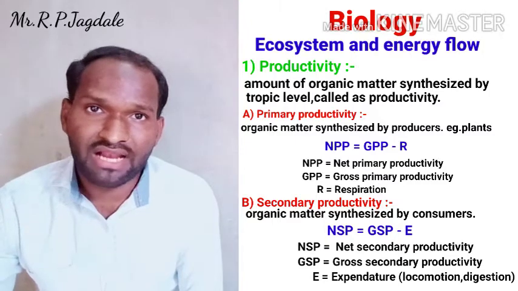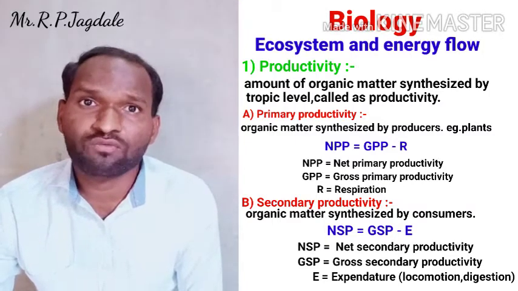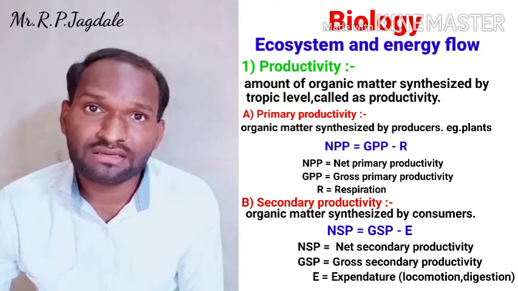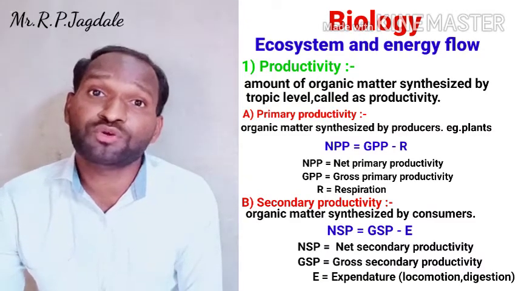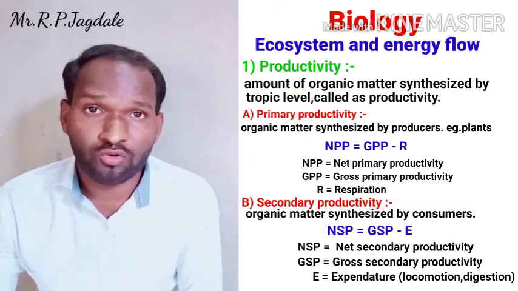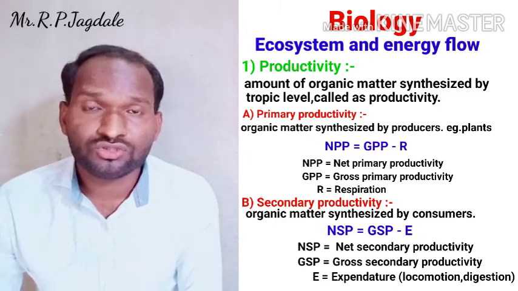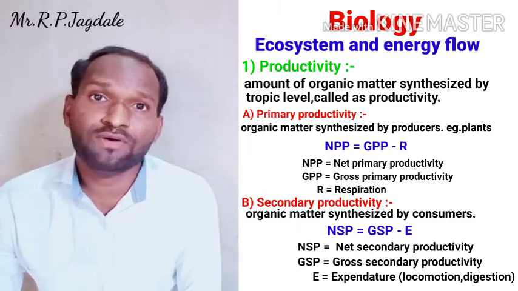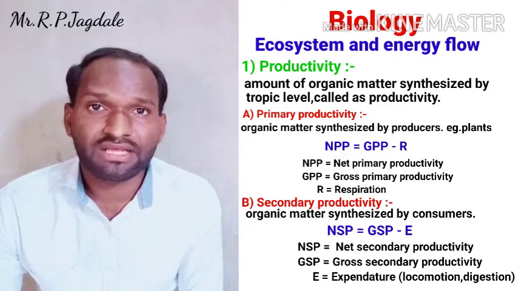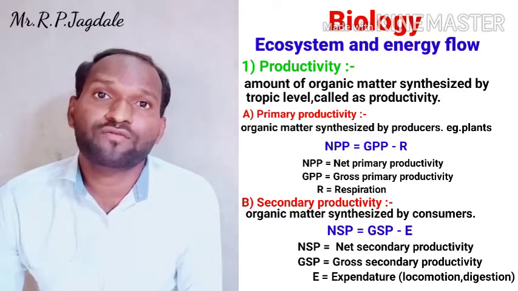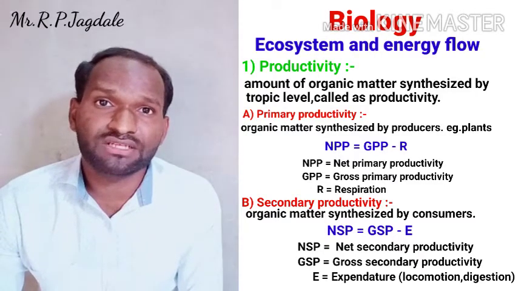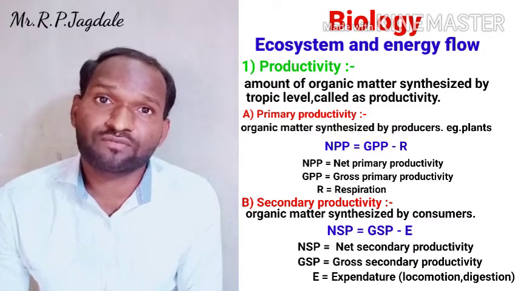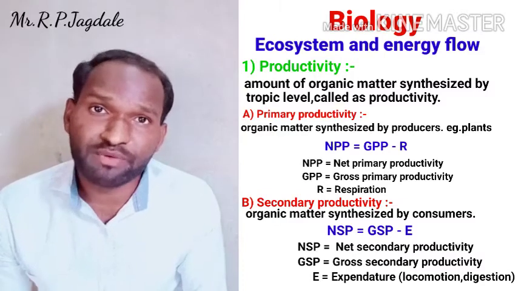So whatever the plants, the producers, and the consumers are there, when they are locomoting, when they are respiring. In case of producers, plants cannot locomote. So whatever the energy expenditure is there, it is in the form of respiration. In the respiration there is a loss of energy, that is, expenditure of energy takes place. In case of animals, that is consumers also, there is some expenditure of energy.